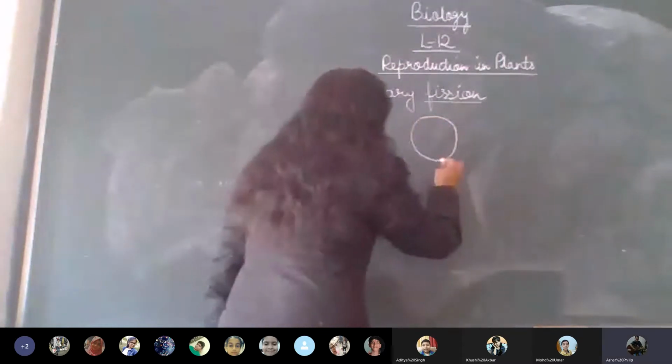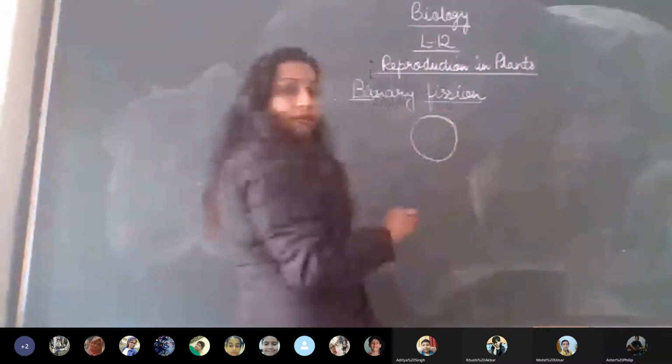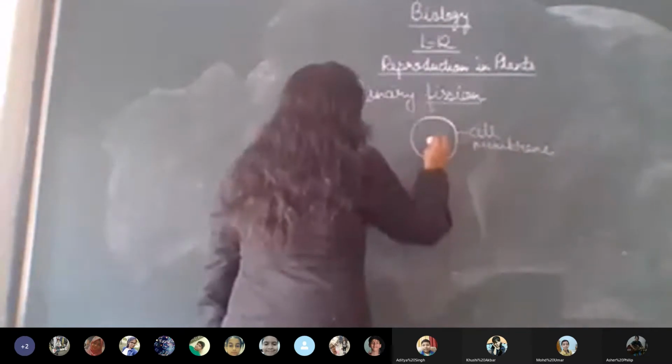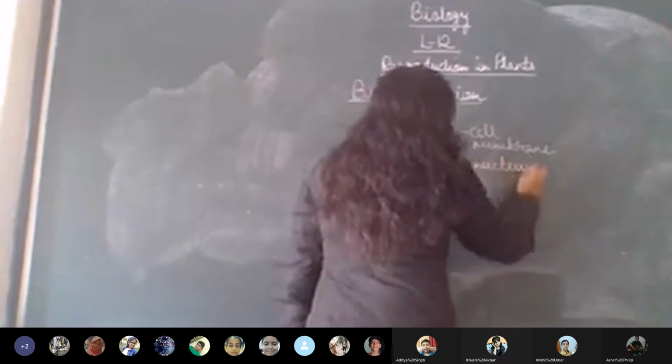The cell has a membrane. This is called the cell membrane. Then you have the nucleus. This is the nucleus, which is called the brain of the cell. As I am drawing it, you can do it too.